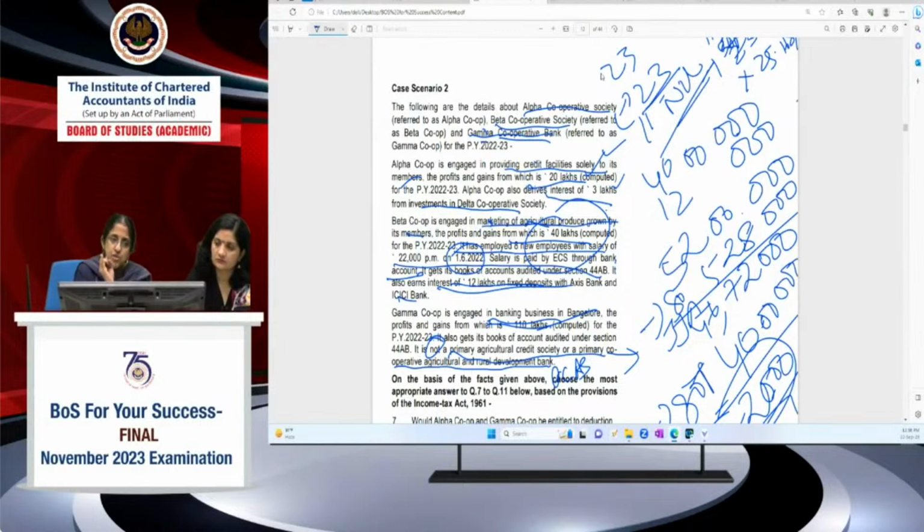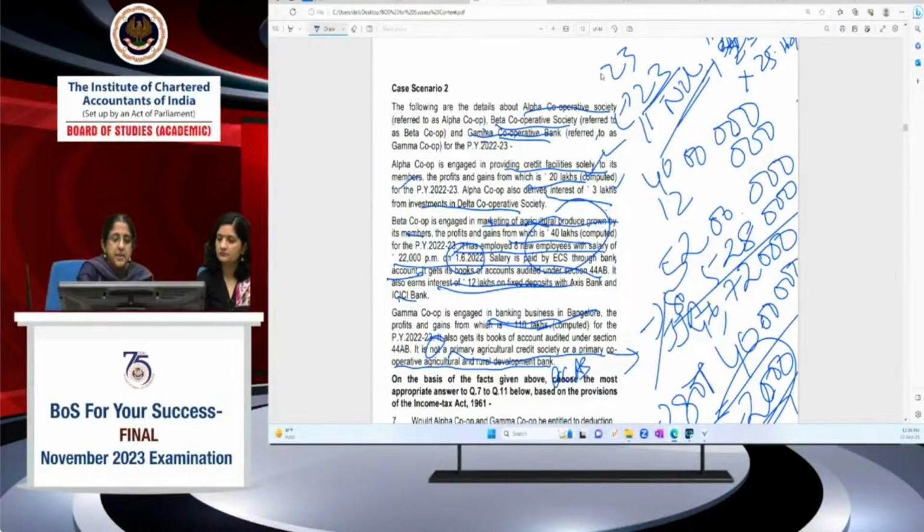Alpha Limited also should not. Beta Limited, from our computations itself, we see there's so much of difference in tax liability. Beta Limited also should not, basically because both these alpha and beta are entitled for deduction under ATP. So it is more beneficial. Normal provisions of the Act will be more beneficial.